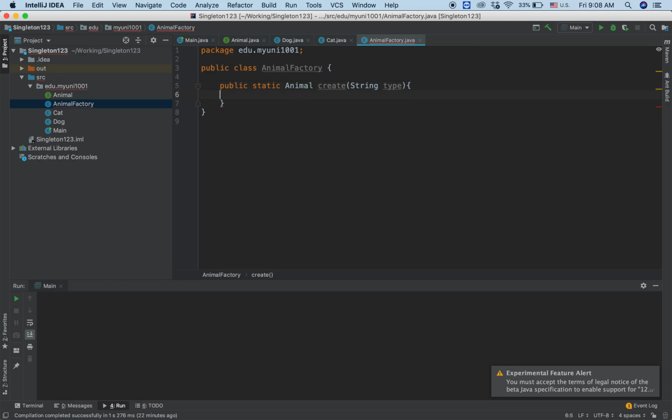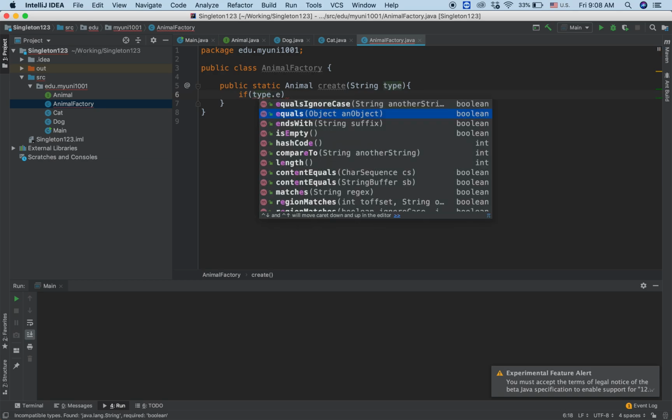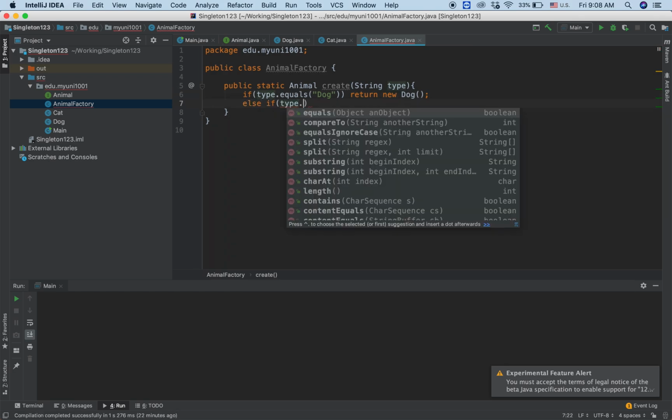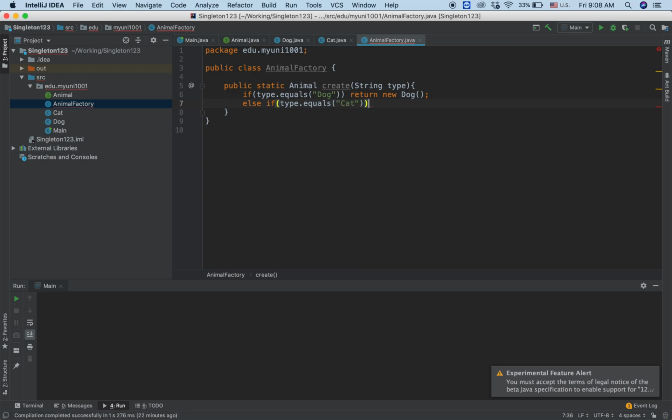Okay, so we can have an if and else. Let's say if type equals dog, then we'll return new Dog. And else if type equals cat, we'll return new Cat, for example. Okay, and we can have another else here, and in this else we'll return null, which means that we don't get the appropriate type.